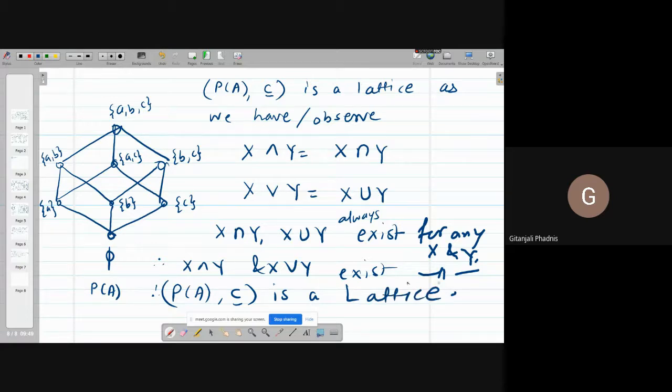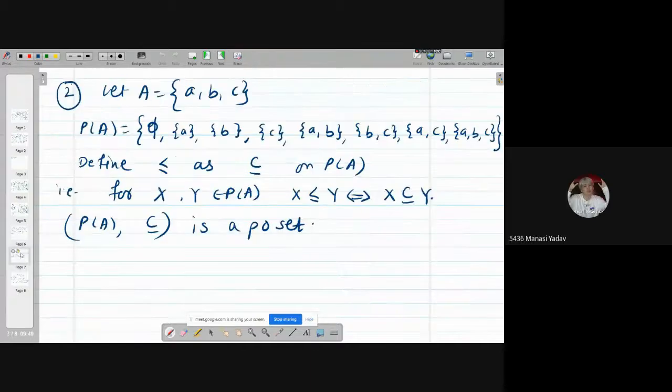So any number of elements you consider in A, if you have two elements, you will get a different Hasse diagram. Four subsets will be there: phi, a, b and ab. If you have four elements, you will have another structure, and you will have 16 elements in your poset. That will also be a lattice, because the same operation you are defining. Have you understood it, girls? Yes, ma'am. And have you understood how to construct the meet and join tables? Yes, ma'am. Sure?